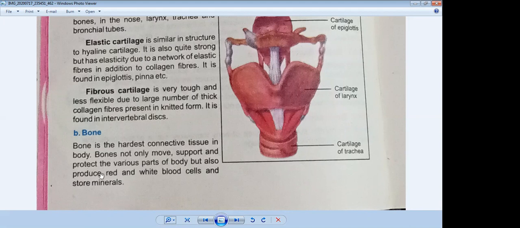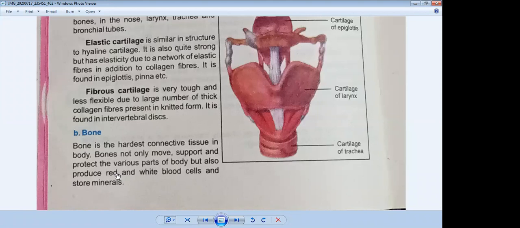Another important function of bone is that they produce red and white blood cells. I have told you bones are very important. If the ratio of hemoglobin is going to decrease, it means that your bones are going to be weak.